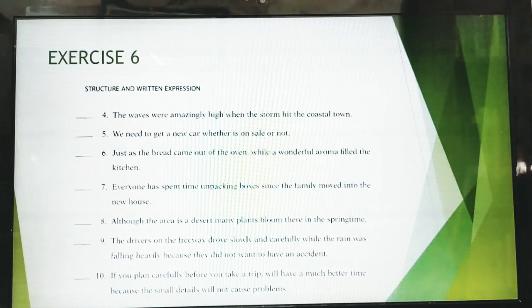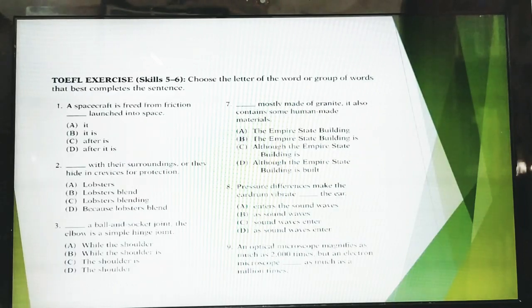Okay, that is for exercise 6 for skill 6. I would like you to try to figure out the answers for number 1, number 2, number 3 until number 9 for skills 5 and 9.